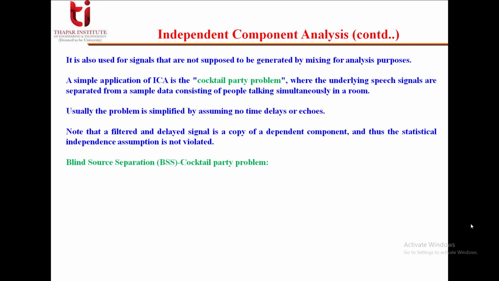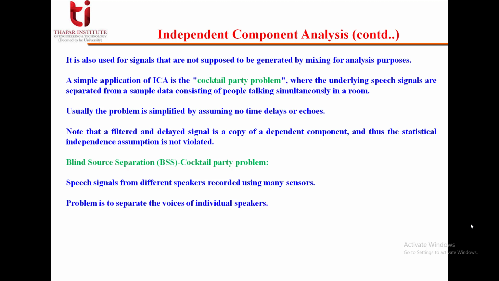So what is this blind source separation or cocktail party problem? Speech signals from different speakers are recorded using many sensors. If I talk about EEG signals here, we are receiving and recording from many channels, so basically we are considering many sensors. So the problem is to separate the voices of individual speakers.